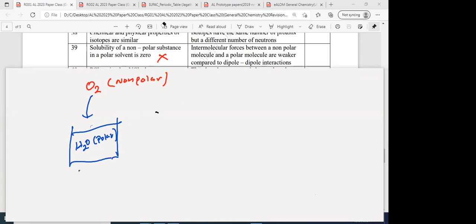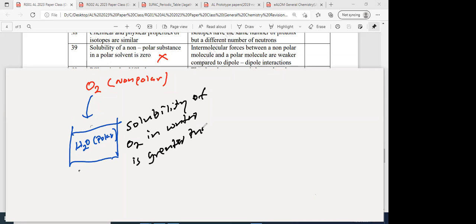Even though O2 is non-polar, oxygen dissolves in water. That's why the statement that the solubility of a non-polar substance in a polar solvent is 0 is wrong. If oxygen did not dissolve in water, then how could aquatic organisms survive? Therefore, the solubility of oxygen in water is greater than 0. There are so many other examples.